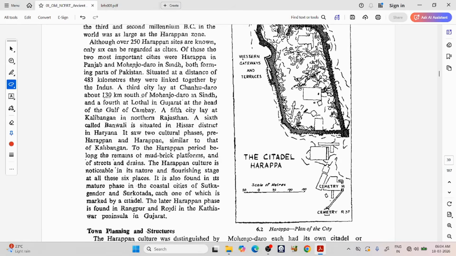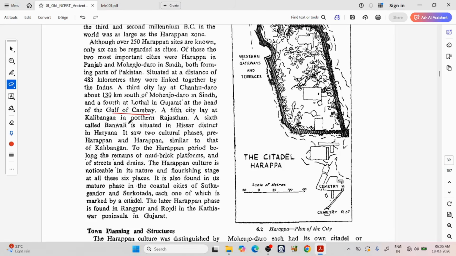The general structure of the Harappan civilization, plan of the city. Although over 250 Harappan sites are known, only 6 can be regarded as cities. Of these, the 2 most important sites are Harappa in the Punjab and Mohenjo-daro in Sindh, both forming parts of Pakistan. Situated at a distance of 483 kilometers, they were linked together by the Indus. A third city lay at Chanhu-daro, about 130 kilometers south of Mohenjo-daro in Sindh, and a fourth at Lothal in Gujarat at the head of the Gulf of Cambay.